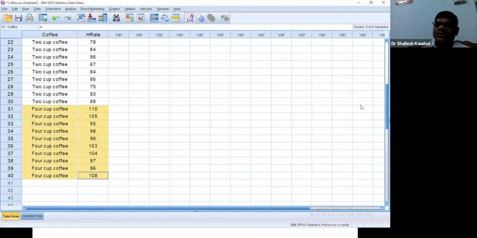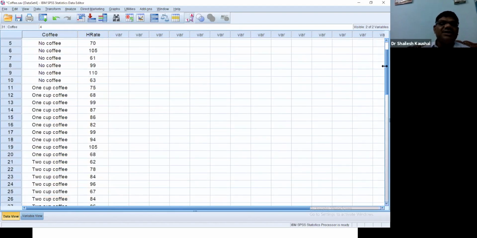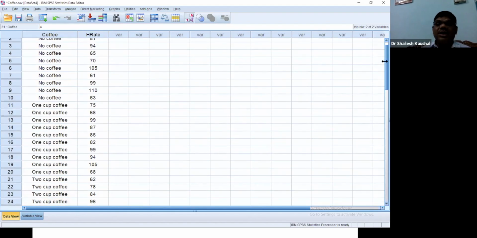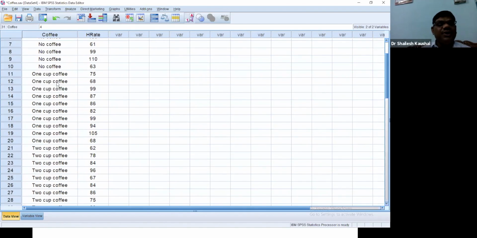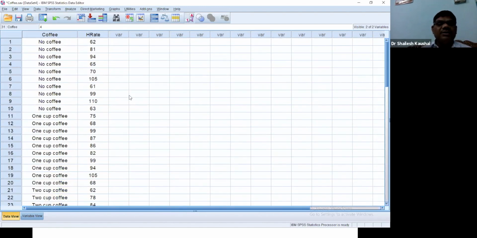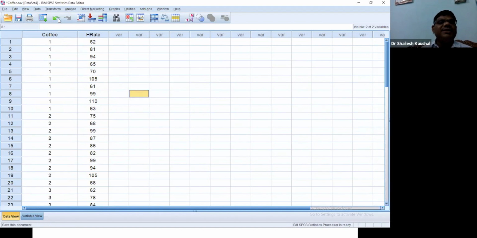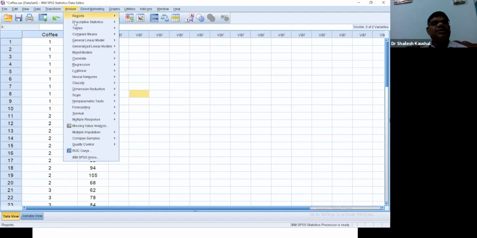So we want to check whether coffee consumption increases heart rate score or not. If yes, does 1 cup coffee increase heart rate score, or 2 cups, or 4 cups? We do not know, so we will check. So first of all, what will we do? We can check normality and homogeneity of our data.